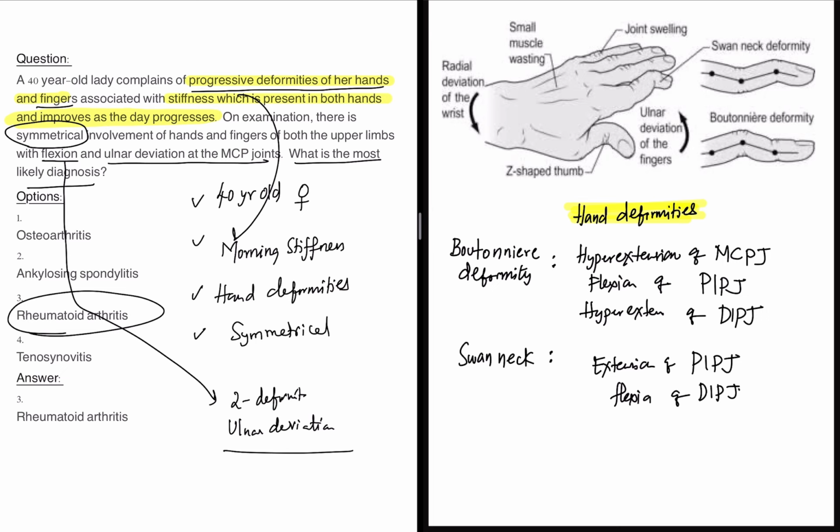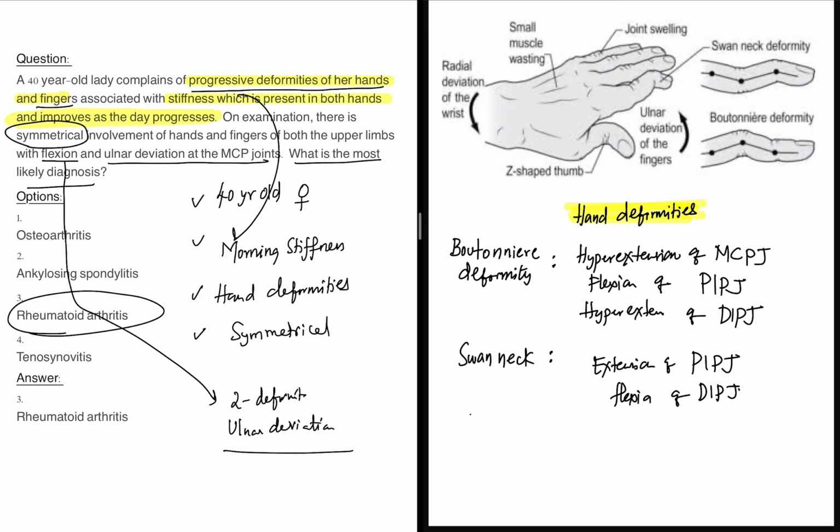So that means the reverse is happening here. Hyperextension at proximal interphalangeal, flexion at distal interphalangeal, giving a swan neck kind of deformity. Swan neck and boutonniere are the two classical deformities.